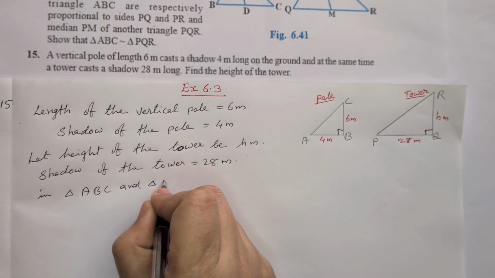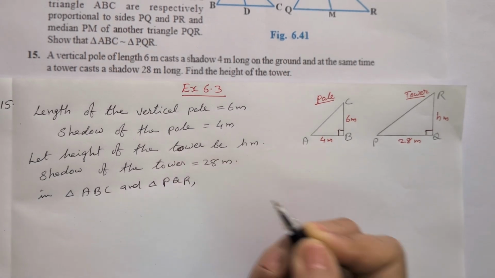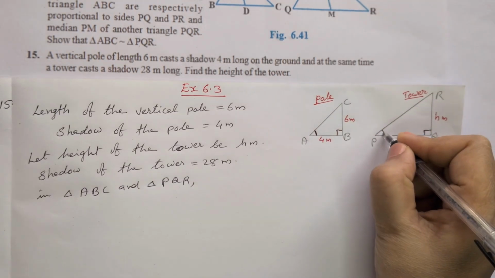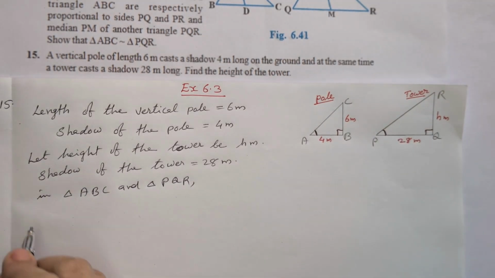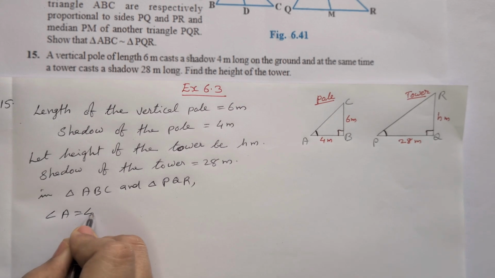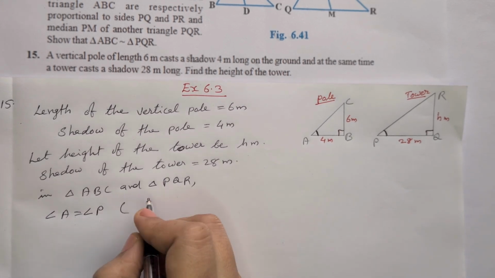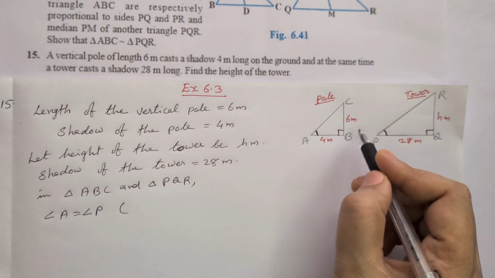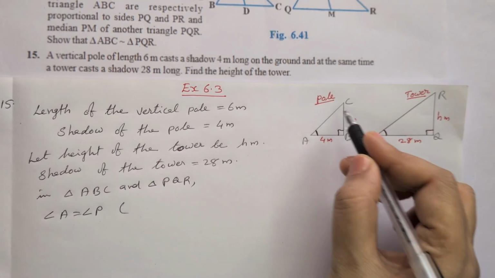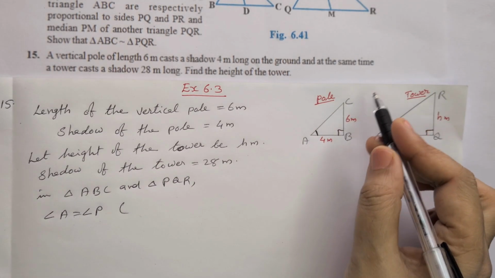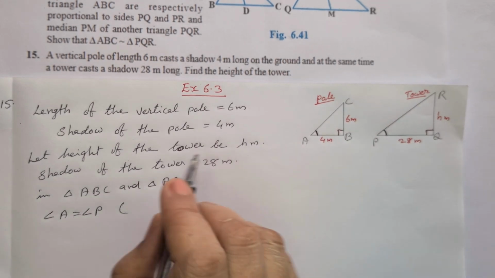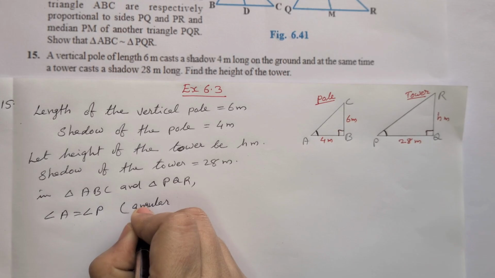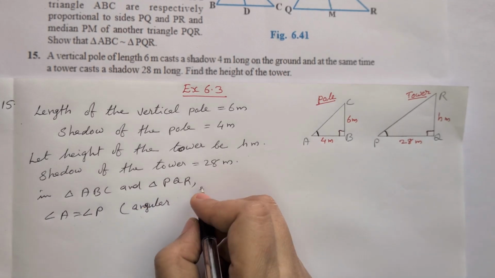When we are considering these two triangles, triangle ABC and triangle PQR, here angle A is equal to angle P. The reason is the angular elevation of the sun. At the same time, the shadow of the pole and tower, same time means the angle of elevation of the sun is the same.